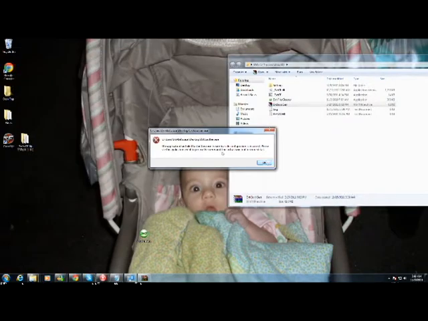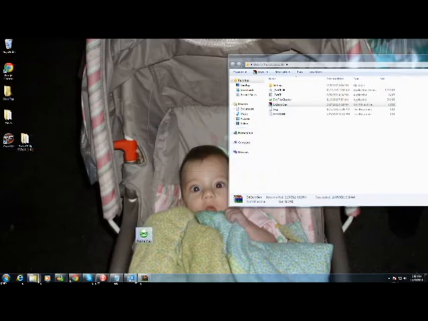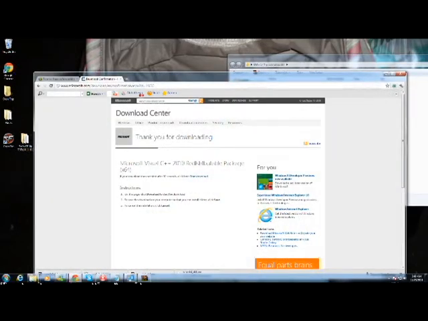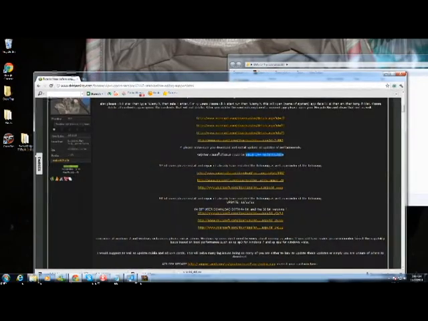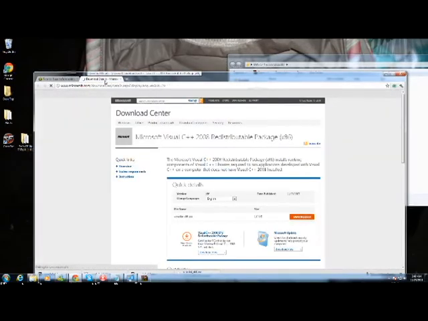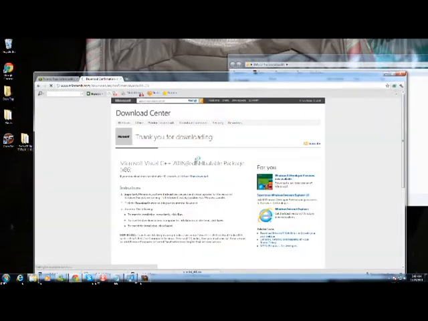Now as you can see here, I got the side-by-side configuration error. This is because I only downloaded the 64-bit versions, so we'll go ahead and download the 32-bit as well. With this one, all you need is the 32-bit of 2008, and this will solve this error.